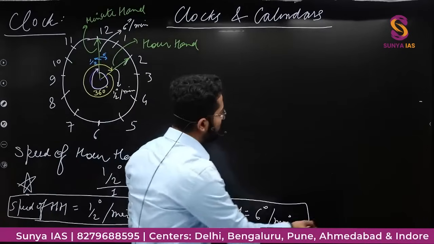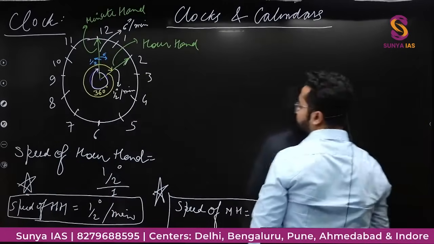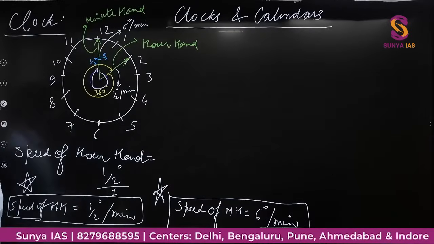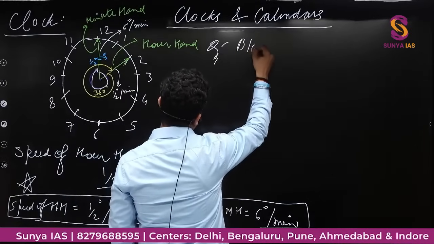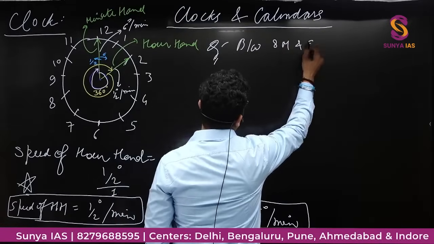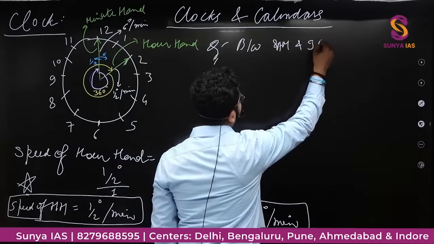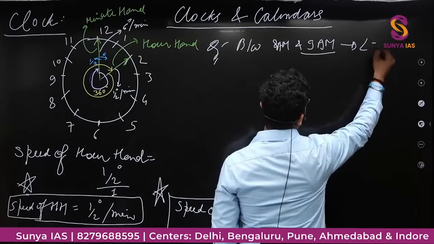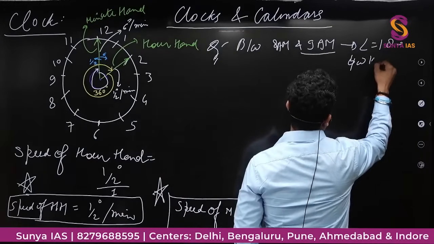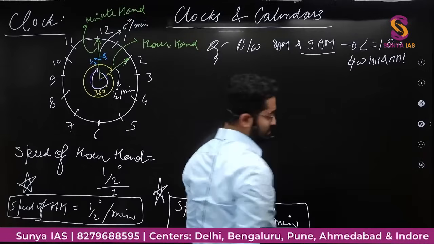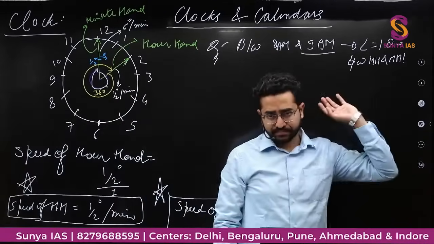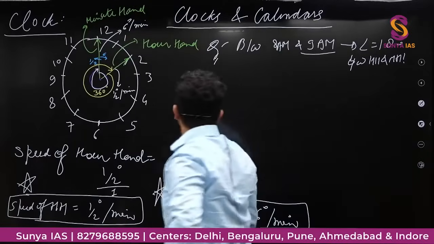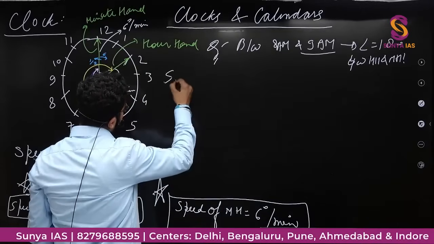Okay, so I'll do one last question. One last example, so that you get even better clarity. The question is: between 8 AM and 9 AM, what is the time when the angle is equal to 180 degree between the hour hand and the minute hand? And now the question is asking about the angle, and the angle is 180 degree. Simple. What will we do in this? Solution.